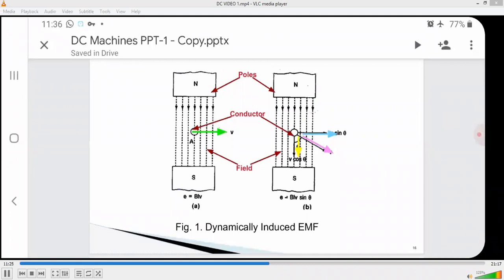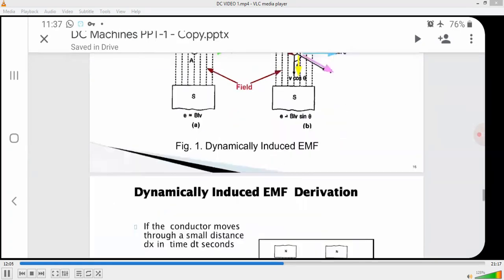In the first figure, e is equal to simply BLV. B means flux density, l means length of the conductor, v is the velocity. Velocity means the movement of the conductor, and it takes time, so dx by dt. So it has two poles, north and south poles, two conductors and two magnetic fields. In figure B, the conductor makes some angle, so e is equal to BLV sin theta.